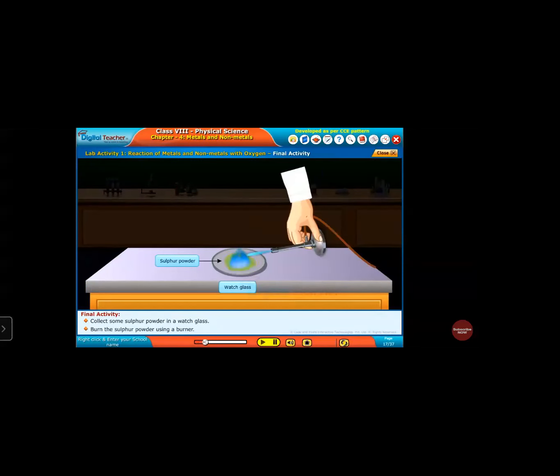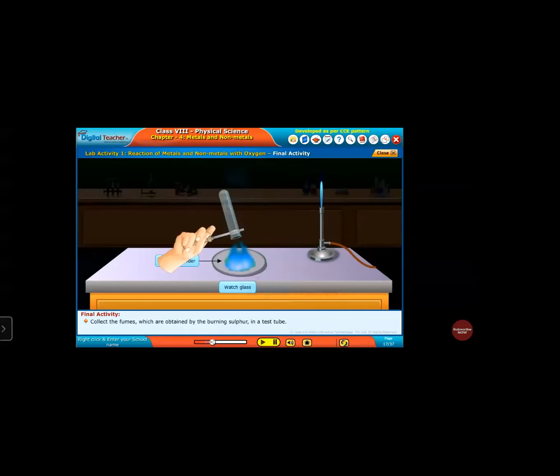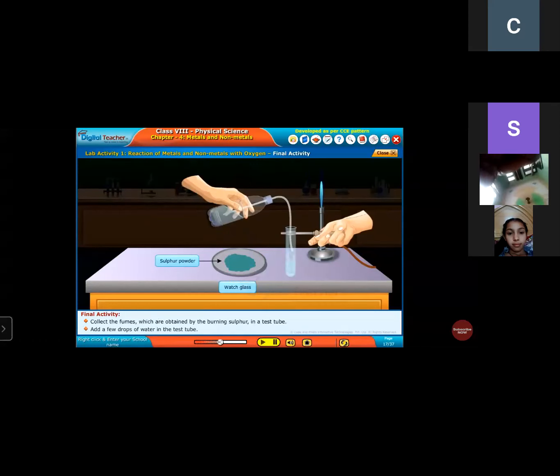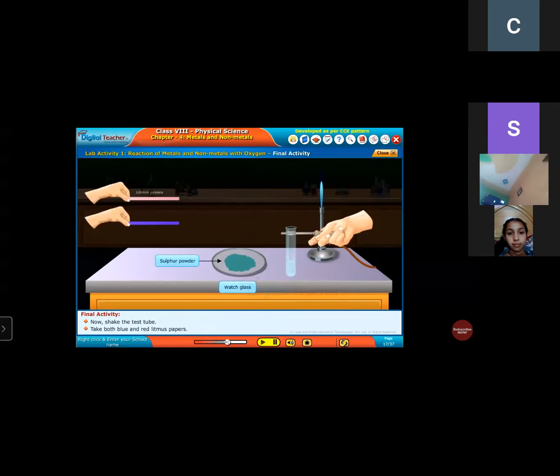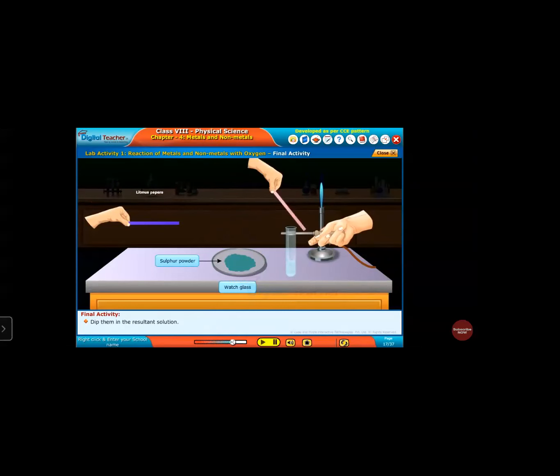This is sulfur non-metal, and we are reacting sulfur powder with the oxygen. It is kept in a watch glass, and the fumes produced are collected in the test tube. When we add some water to the sulfur fumes, we check the nature, acidic or basic, with litmus paper. So what is the observation? Red litmus paper doesn't change, but blue litmus paper changes into red.